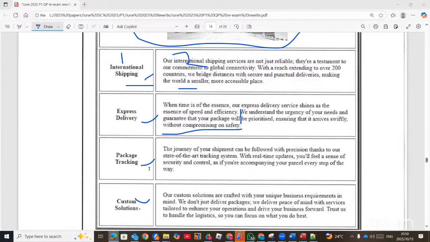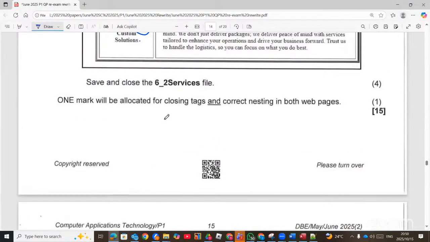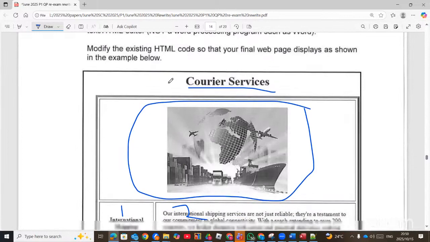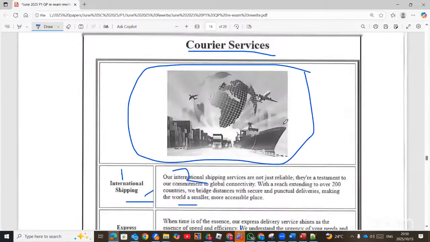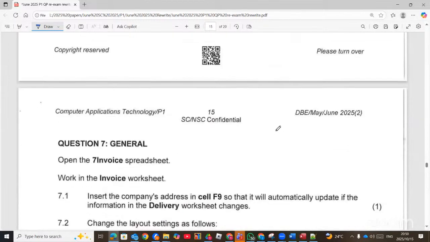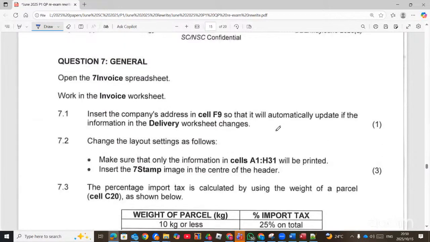But now the total marks, let's check the question before we do more. It's just 4 marks. So we have done more than 4, putting that one, and then also the image, putting the TR. So basically we are done with this part. Now let's go to the last question here, which is question 7.